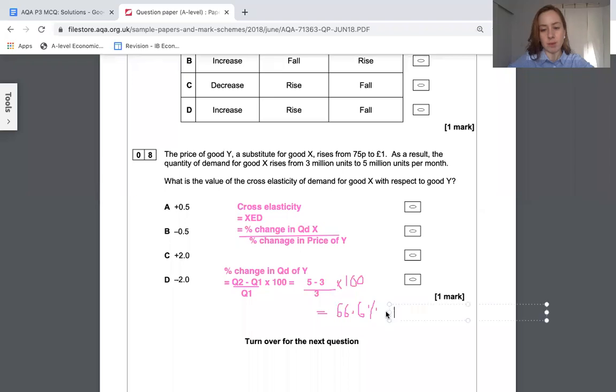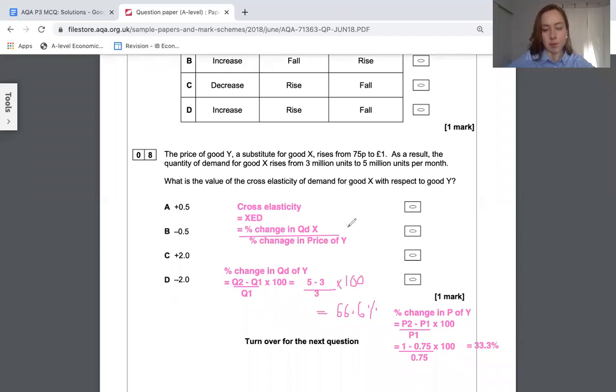Let's repeat for the price of Y. So I need the new price minus the old price divided by the old price, times that by 100. And if I do this, I will get 1 minus 75 pence divided by 75 pence times by 100. And you will get 1/3, so this will equal 33.3%.